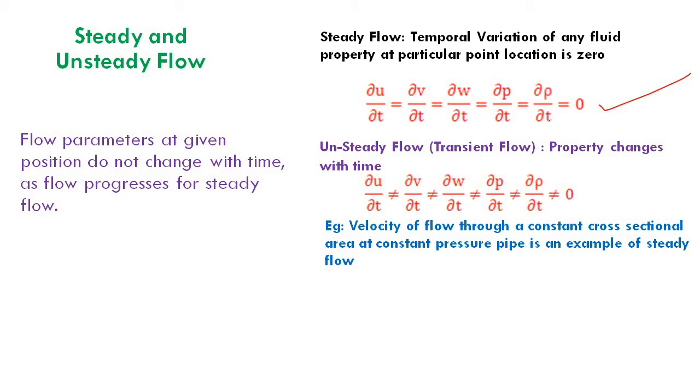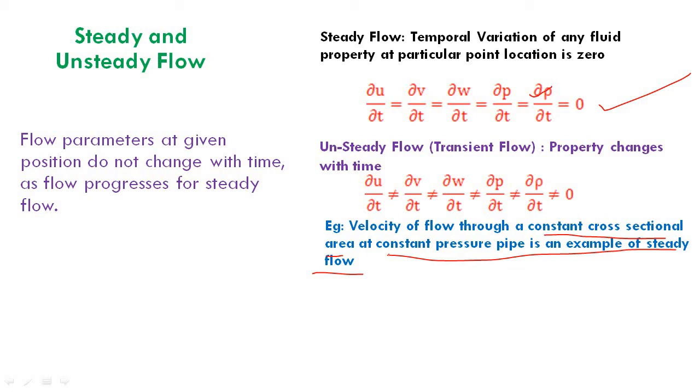It is written here, the velocity of flow through a constant cross-sectional area pipe at constant pressure is an example of steady flow. If the valve setting is not changed, it will be a steady flow if the flow is happening through a constant diameter pipe. So flow through a constant cross-sectional area, that means constant area pipe, at constant pressure. Unless we change the valve setting, there is no change in pressure.